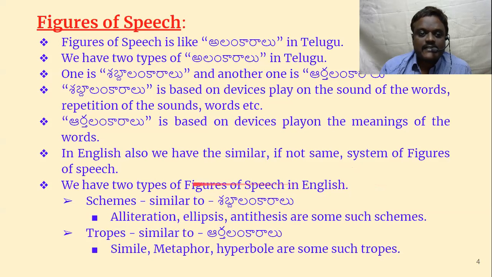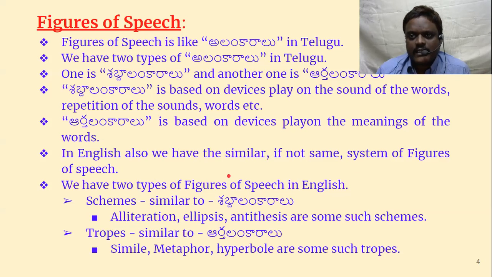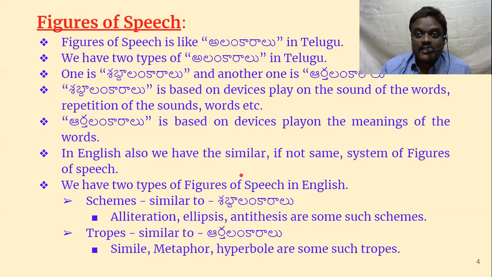A system of figures as well. Even now in the Telugu film industry, in cinemas, there are so many such figures of speech. Now people call them punch dialogues. They're nothing but figures of speech. If not the same system, we have two types of figures of speech in English. Like in Telugu, we have two, arthalankaralu and shabdalankaralu. Even in English, we have two types of figures of speech.